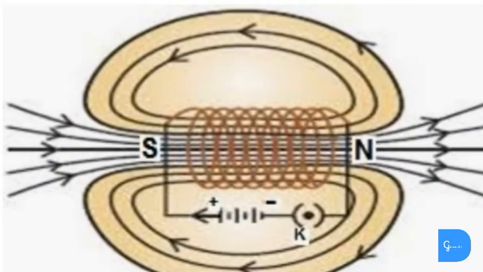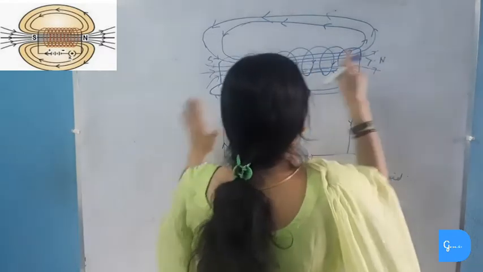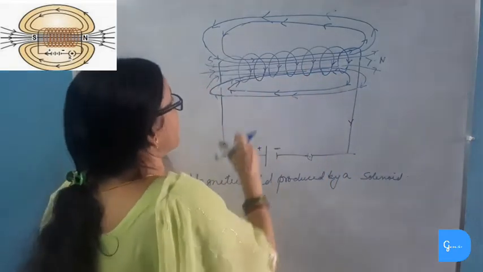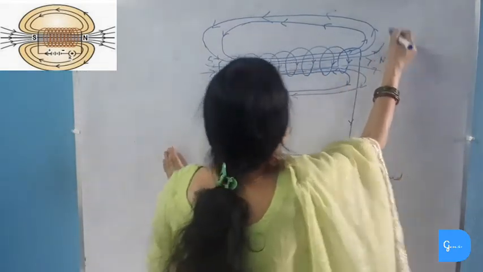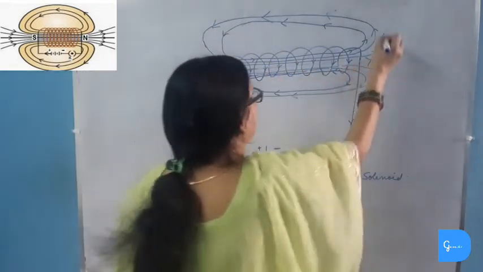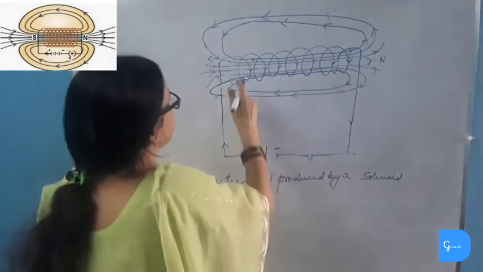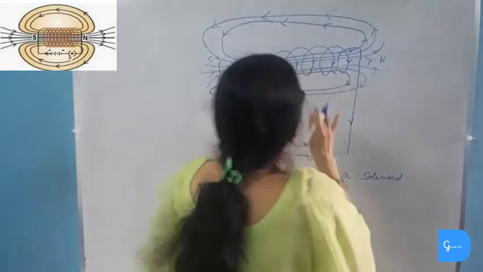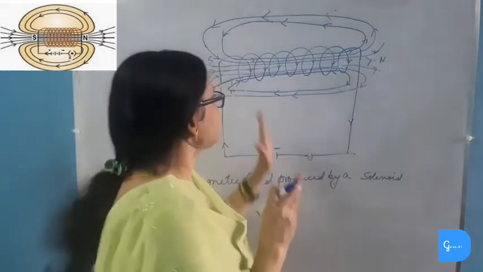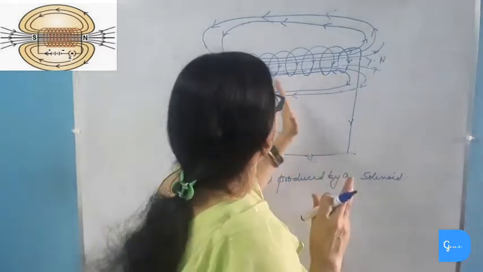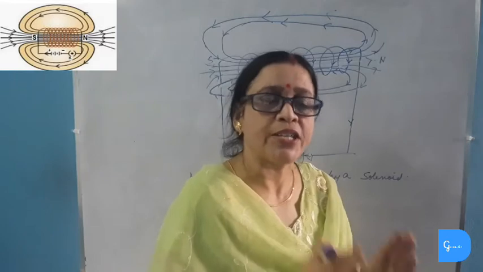The magnetic field lines of a solenoid enter from one side of the solenoid and come out from another end. This is the south pole of the solenoid, and this is the north pole of the solenoid. So we can see that the magnetic field lines are starting from the south pole and ending in north pole inside the solenoid, whereas the magnetic field lines outside the solenoid are starting from the north pole and are ending in south pole and are forming closed curves. Here it is clear that the magnetic field lines inside the solenoid are straight lines, which indicates that the magnetic field produced is uniform inside the solenoid.